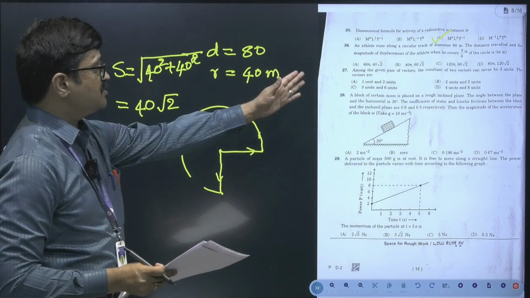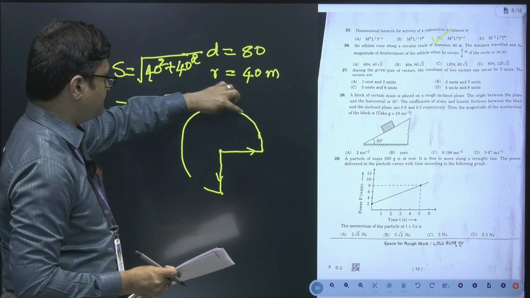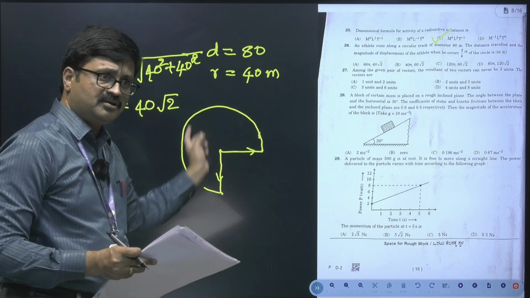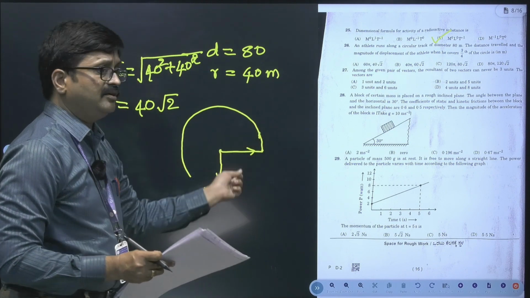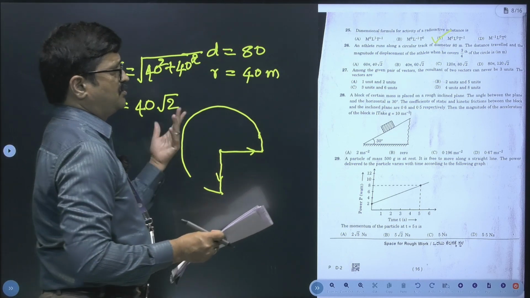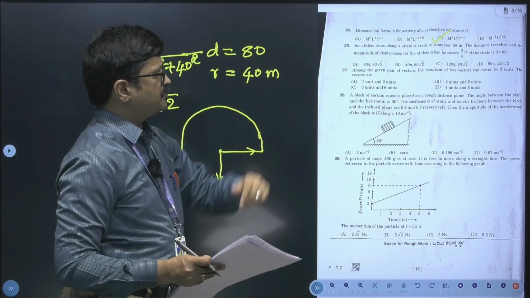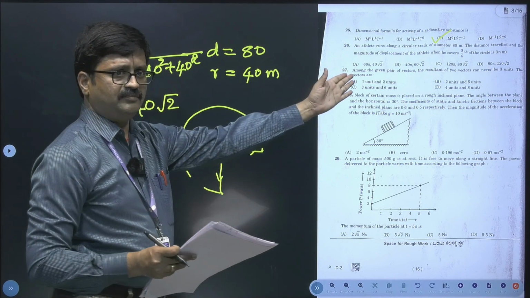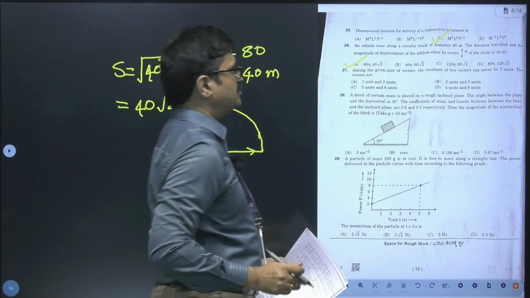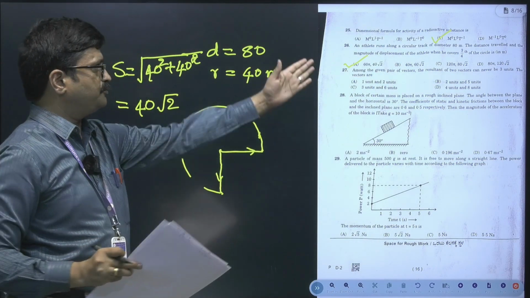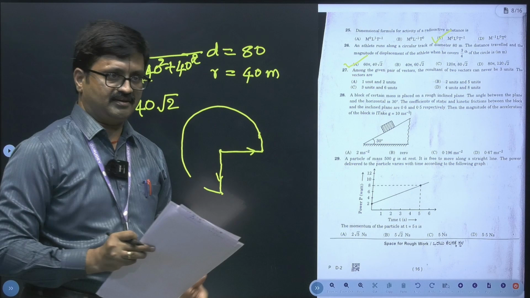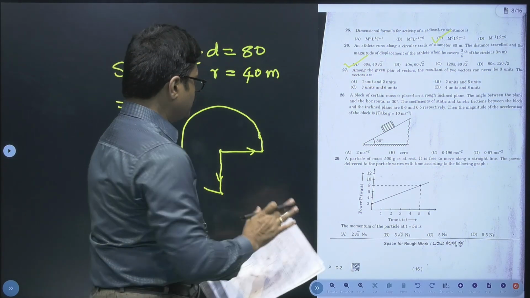Now distance is very clearly we can calculate it with the help of what? 2 pi r is total distance across the circular track, out of which 3/4. So 3/4 of 2 pi r. That happens to be what? So if we just consider option A matches here, is it not, my dear friends? So we can consider option A as our right choice. So obviously I hope you can calculate the distance, so I am just directly narrating the answer. Okay. Now let's go to next question.